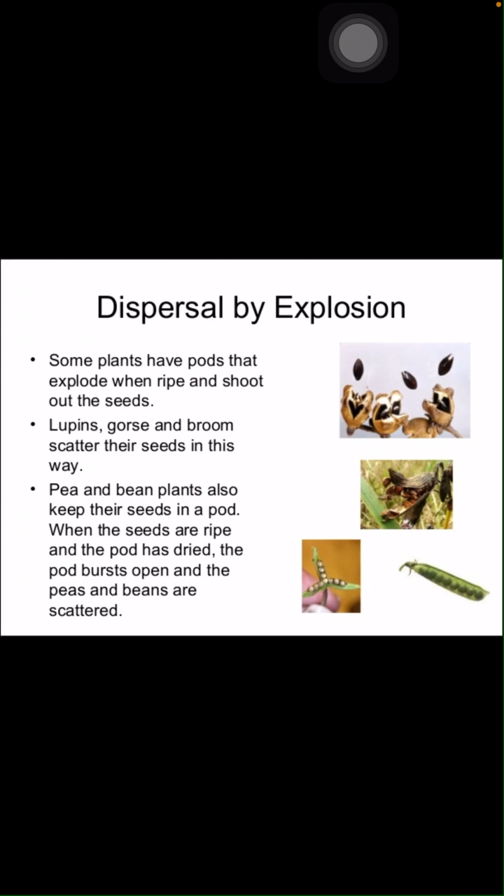Dispersal by explosion, children. Explosion, we can say, is like a bursting. Bursting of the fruit throws the seeds out. Some plants have parts that explode when ripe and shoot out the seeds. Lupins, gorse and brooms scatter their seeds in this way. Pea and bean plants also keep their seeds in a pod. When the seeds are ripe and the pod has dried, the pod bursts open and the peas and beans are scattered.